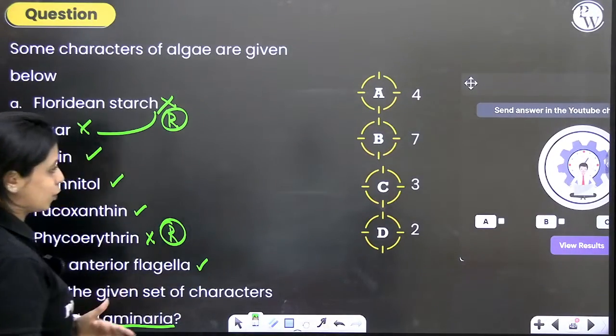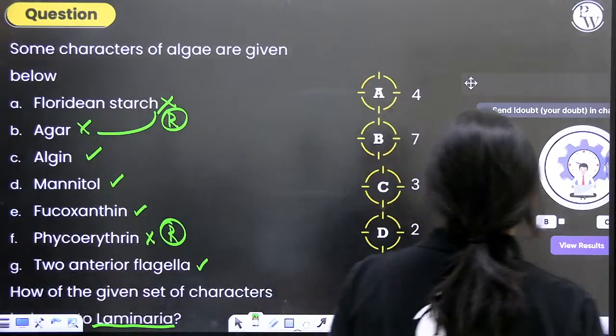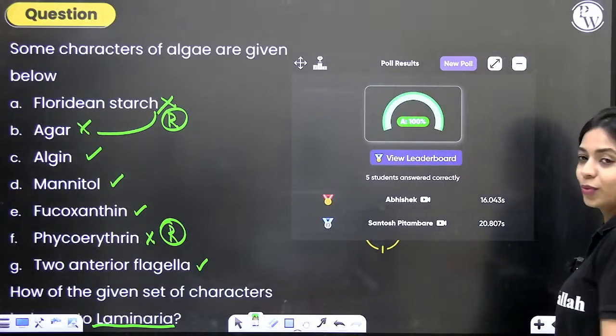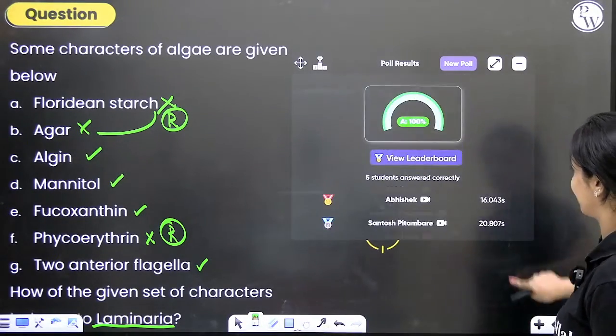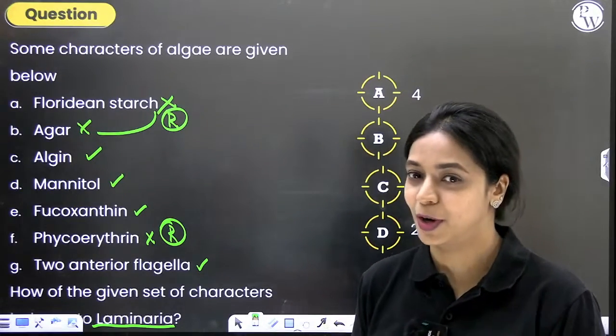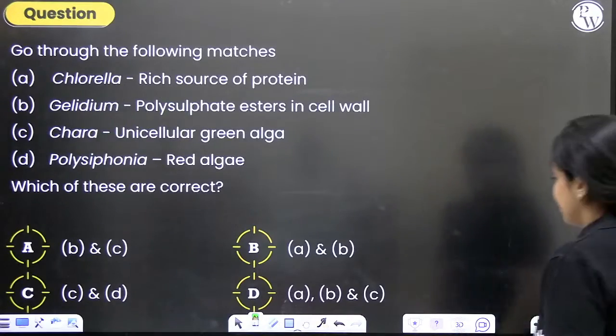So 1, 2, 3, 4. 4 are correct. And most of you have answered it as A. So the correct answer to this question is option A. Majority of you, 100% of you have answered this question correctly. Great going. If you can answer a question like this correctly, then I'm very, very proud of you. Here is another question.